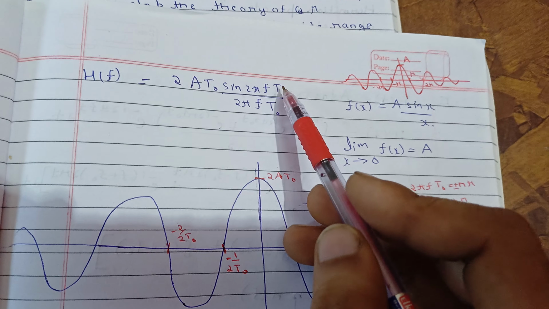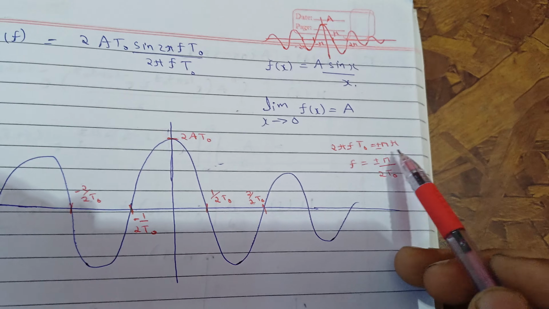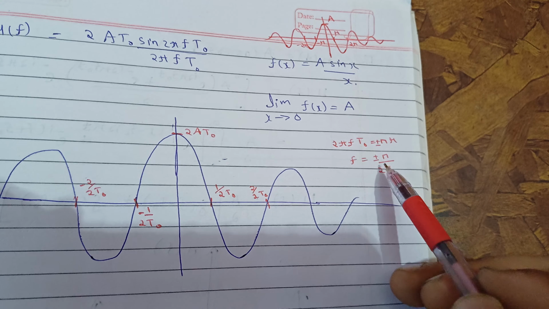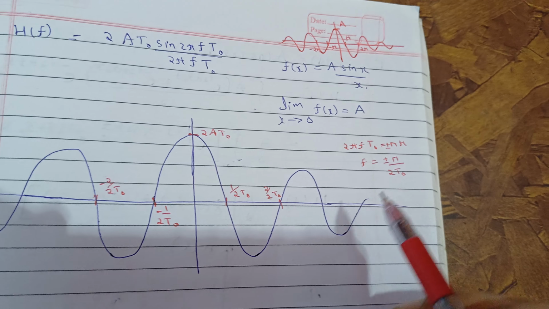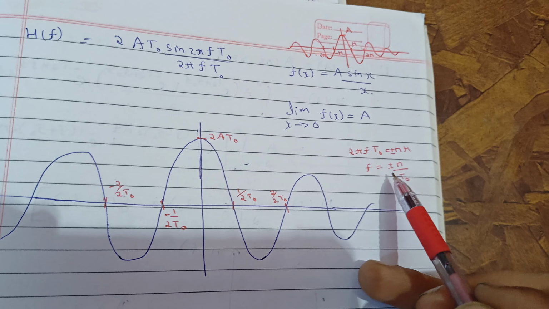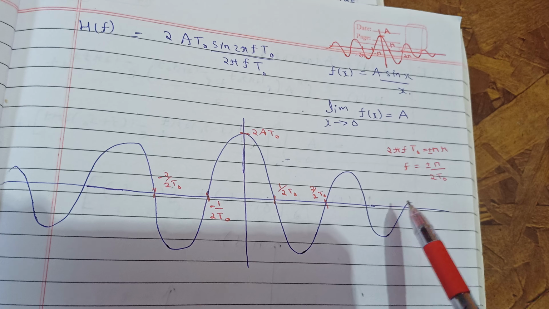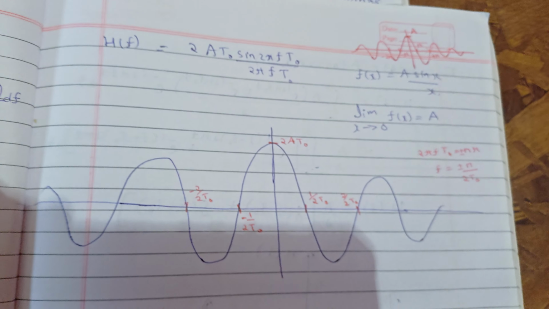Now this must be 0 when 2 pi f t naught is equal to n pi. So put 2 pi f t naught equal to plus minus n pi, and from here f will be equal to, pi will cancel out, plus minus n by 2 t naught. So it will be 1 by 2 t naught, 2 by 2 t naught, that's how you are getting your values where it will be 0, and on the negative side minus 1 by 2 t naught. And that's how you can plot this, and this amplitude is continuously decreasing. Okay, so that's how you can plot this curve.